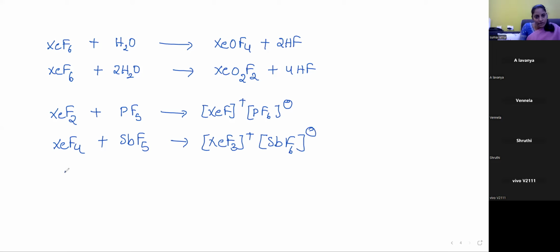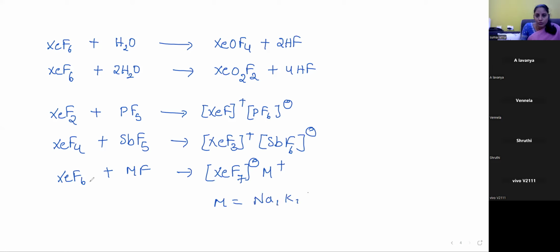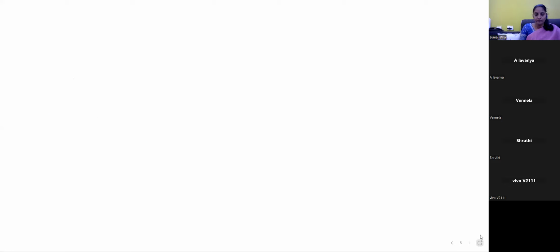Next one, XeF6 reacting with MF, a metal fluoride. Here the metal fluoride is the fluoride ion donor, so you get XeF7- M+. The metal is sodium, potassium, rubidium, or maybe cesium. Just note this, and if possible take a screenshot, because it is the very last time to finish this class. I'm going to the next page. Everyone, is it okay?